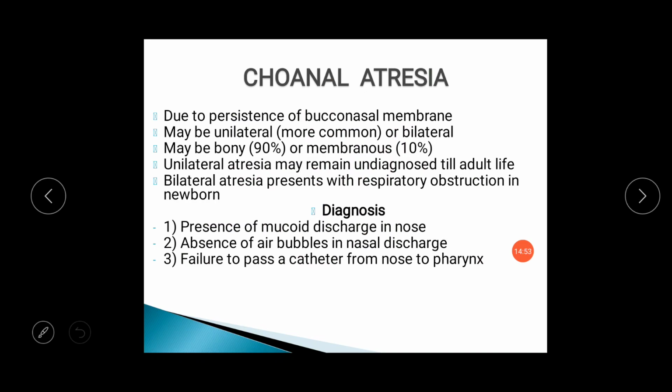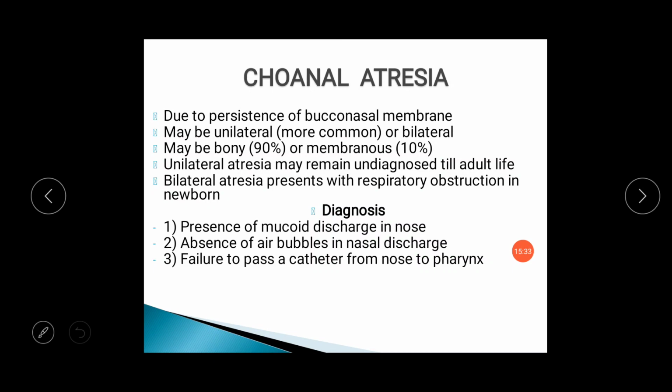Another disease is choanal atresia. Whenever there is incomplete continuation of the nasal cavity into the nasopharynx and from the nasopharynx into the oropharynx due to the persistence of the bucconasal membrane, it will form choanal atresia. It is more common unilaterally than bilaterally and is usually bony in 90% of cases. Sometimes it is membranous in 10% of cases.